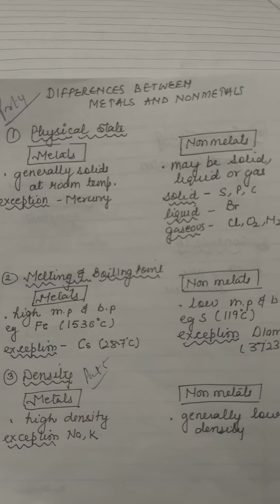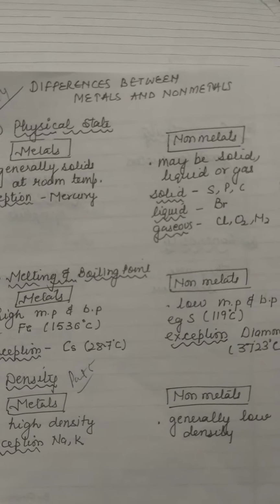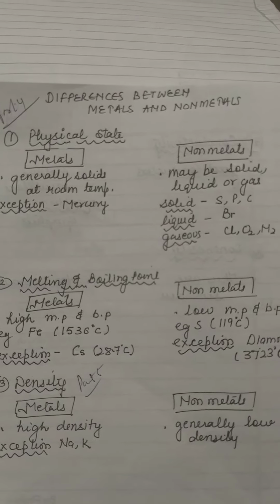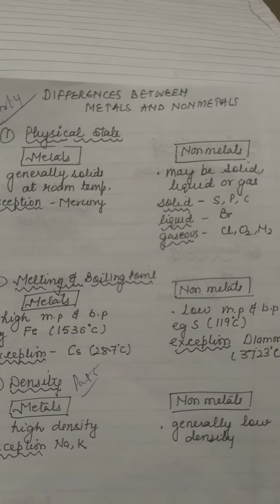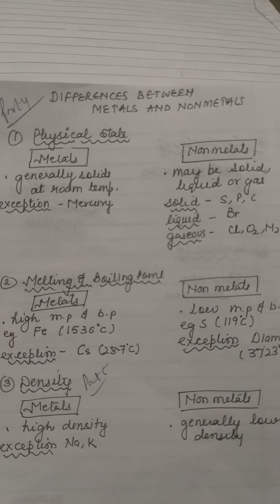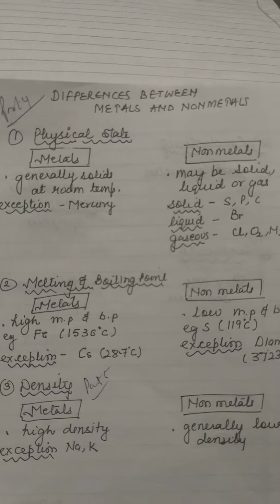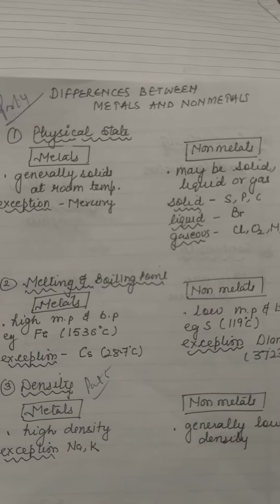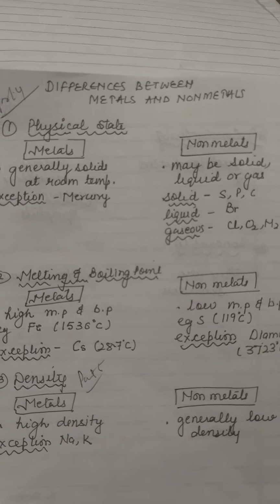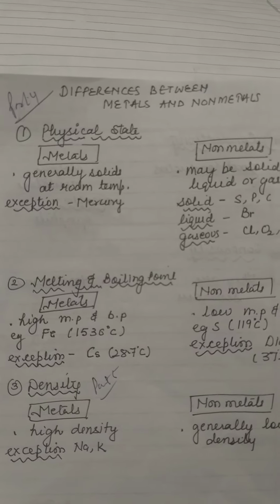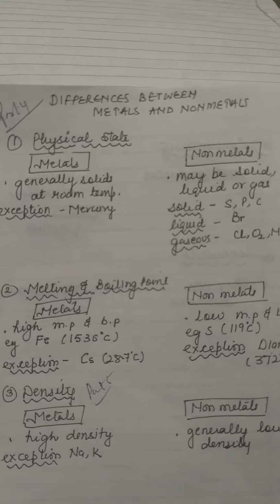Hello children, in this video I will tell you about the differences between matters and non-matters. Now the very first difference is regarding their physical state. We know that there are three physical states: solid, liquid and gas. Children, matters generally are solid at room temperature. But there is one matter, that is mercury, which is liquid. So it is an exception.